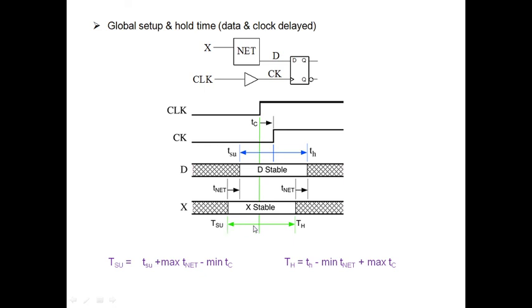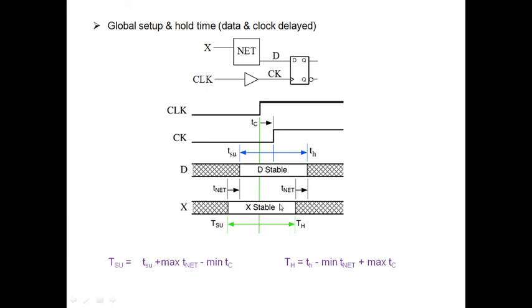That means capital TSU can be expressed as T net plus small TSU. TSU is from here to here. So if I want to obtain from here to here, this portion has to be removed, that means minus minimum of TC. In this way the global setup time can be realized. Similarly, the global hold time can be obtained like this. So this is the global hold time I need to find out.